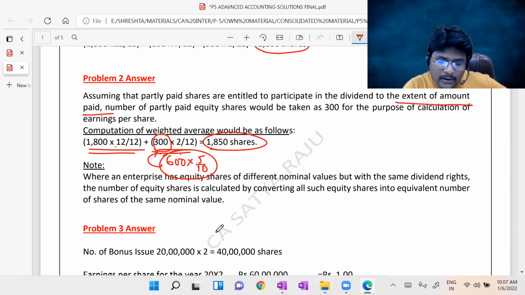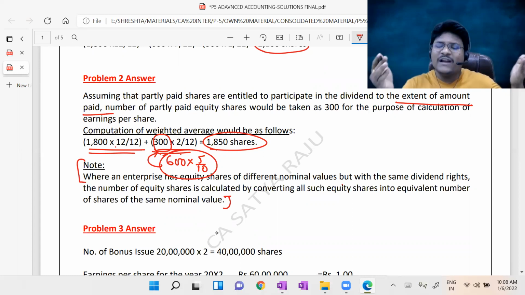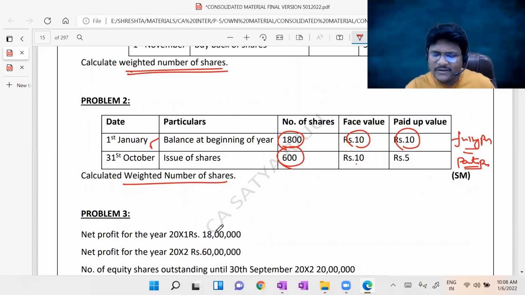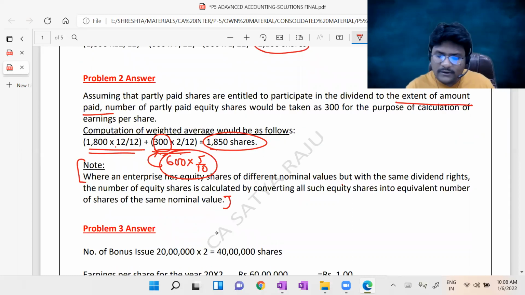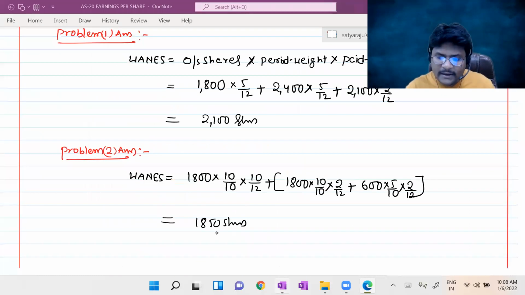Okay. Below, one note is also provided: where an enterprise has equity shares of different nominal values but with the same dividend rights, the number of equity shares is calculated by converting all such equity shares into equivalent number of shares of the same nominal value. Actually, for this problem, this note is not relevant. There is actually no need to put up this note. He is providing some additional guidance. I'm creating one illustration for that note. Concentrate. What he is telling is not related to problem number 2, guys.